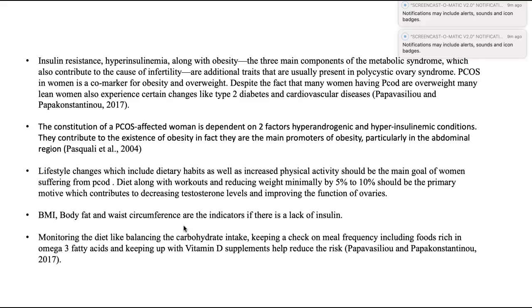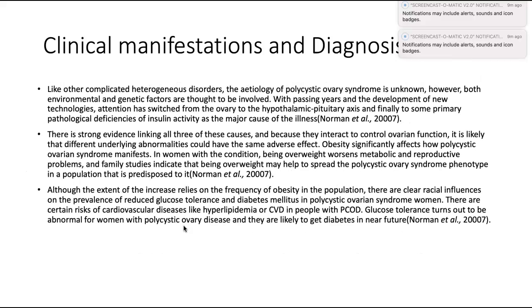Now coming to BMI, which is body mass index, body fat, and waist circumference. These are the three indicators of a lack of insulin. Monitoring the diet, like balancing carbohydrate intake, keeping a check on meal frequency, including foods rich in omega-3 fatty acids, and keeping up vitamin D supplements, helps reduce such risks.